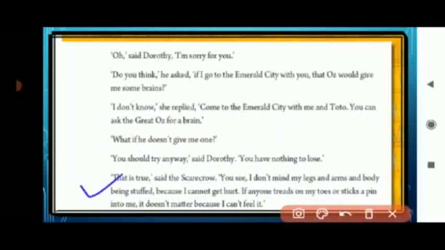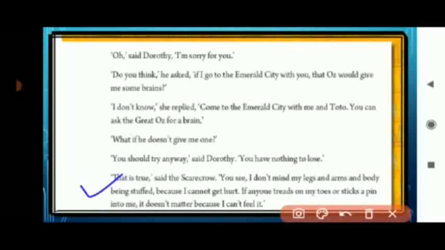Now, in this paragraph, what is the Scarecrow saying? The Scarecrow said, yes, you are right. I don't have brains, I don't have anything to lose. He said, I don't mind my legs, and as you know, the Scarecrow's legs and arms, everything, are stuffed with straw.